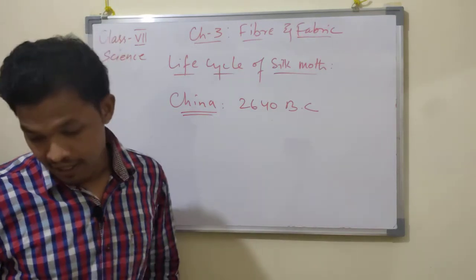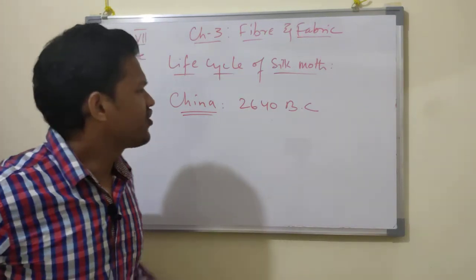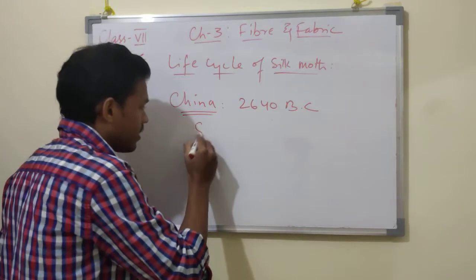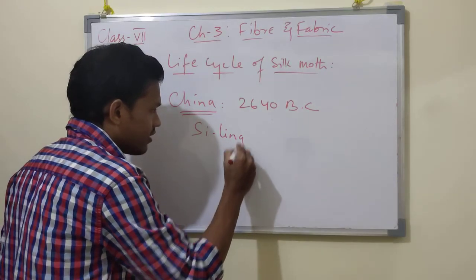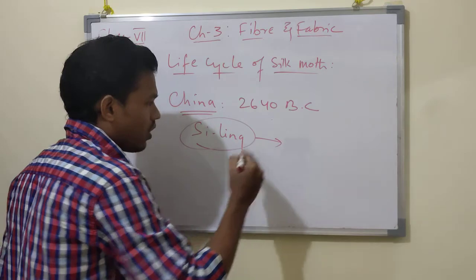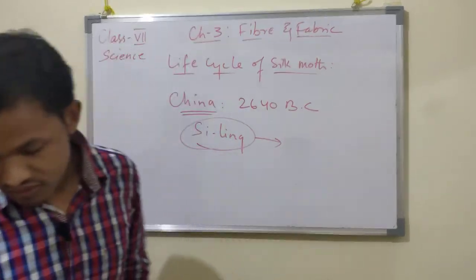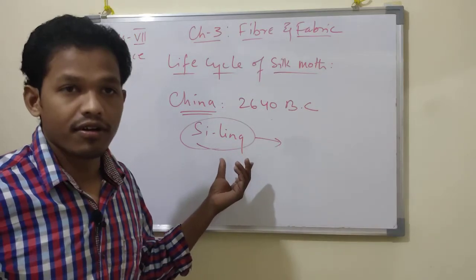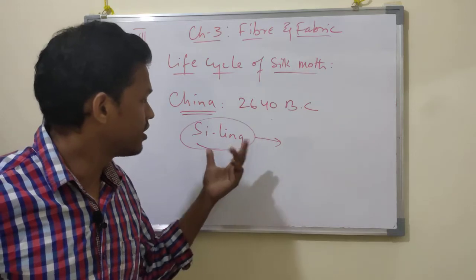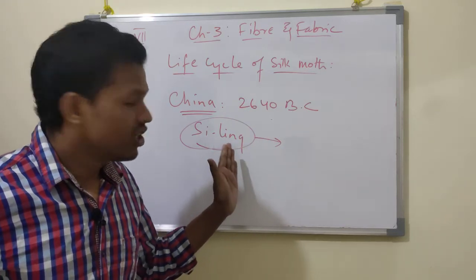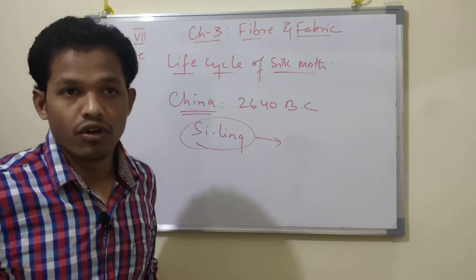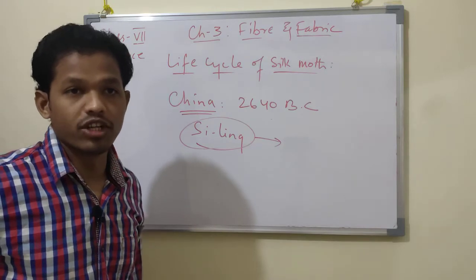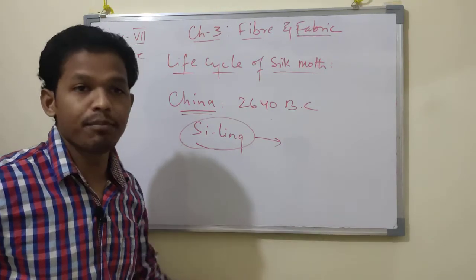History claims that in that year a lady called Xingling encouraged the rearing of the silk moth. She invented a loom, and the silk moth could be cultivated, which is sericulture, on the mulberry tree.